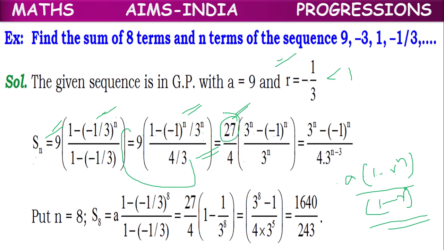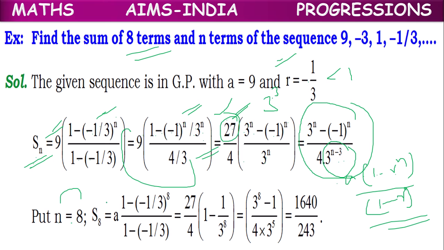This 27 we can write as 3 cube. If 3 cube comes down, it will become 3 power -3, and we can write 3 power n minus 3 instead of this 27. So this is the formula for the sum of n terms. And we have to find the sum of 8 terms. So n equal to 8. So we have to find S8.